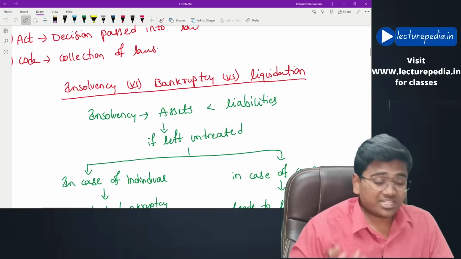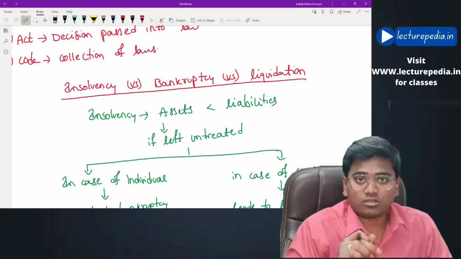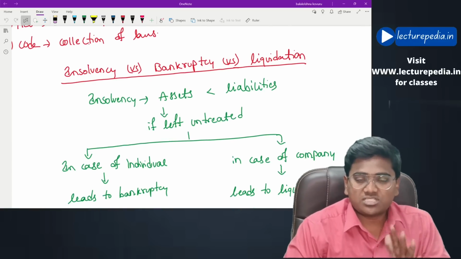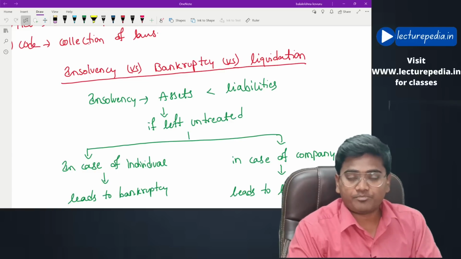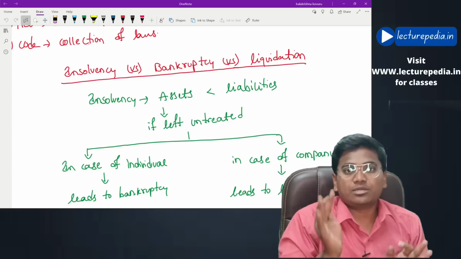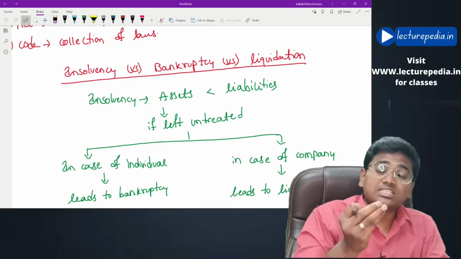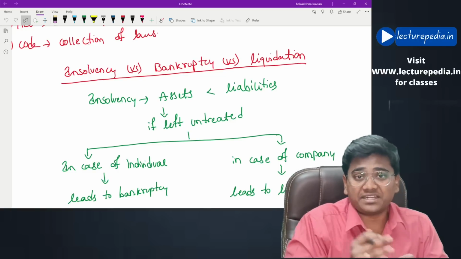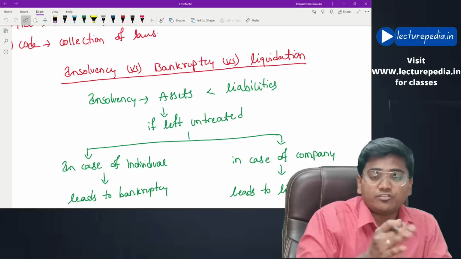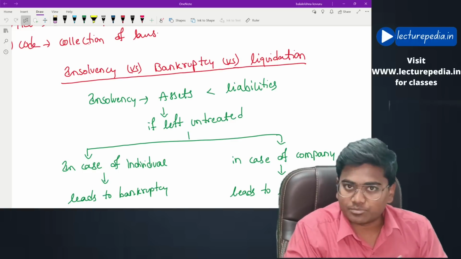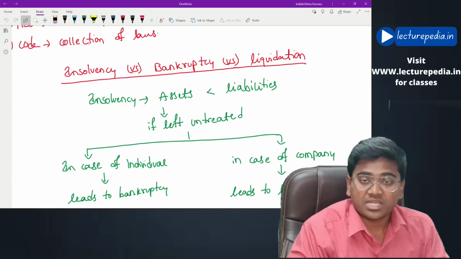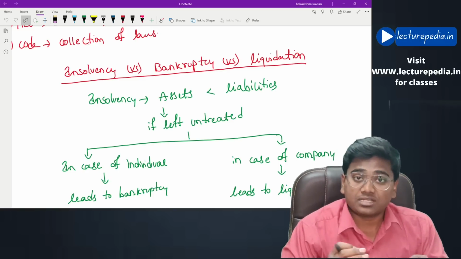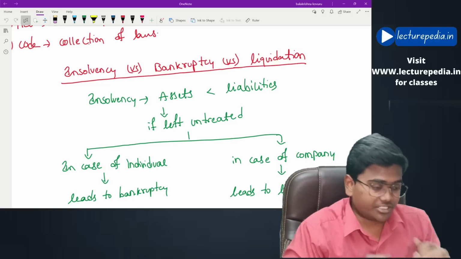Next, the difference between the terms insolvency, bankruptcy and liquidation. First of all, insolvency means a situation in which assets are less than liabilities. Such a situation would be known as insolvency. Now, if this insolvency situation is left untreated, then in case of individuals, it might result in bankruptcy, and in case of companies, it might result in liquidation. This is the basic difference between the terms insolvency, bankruptcy and liquidation.